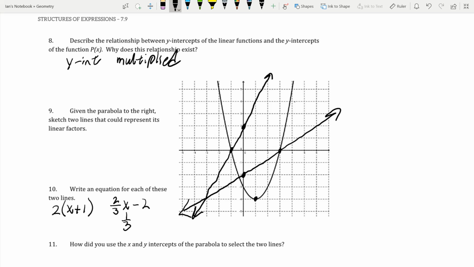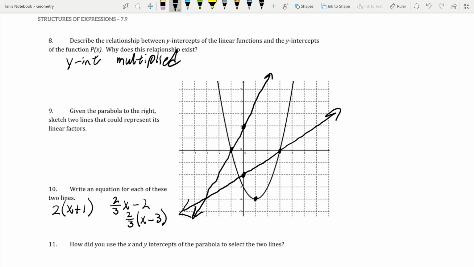Or 1/3, no. So pull that 2/3 out. We're going to get x - 3. Sorry guys, I really had to think about that for a second because it has to multiply out to be this, and 2/3 times -3 does get us that -2.